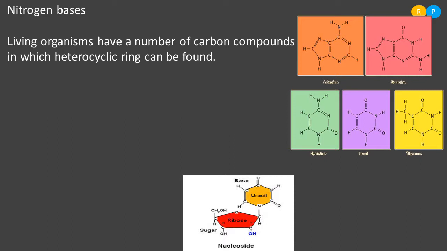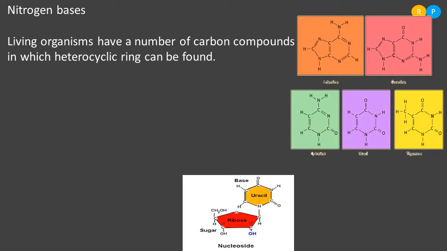In some of the nitrogen bases, we can find two heterocyclic ring structures. Clear? Based on the number of heterocyclic rings present in the nitrogen bases, they are broadly classified under two categories. One is purines and another category is pyrimidines.